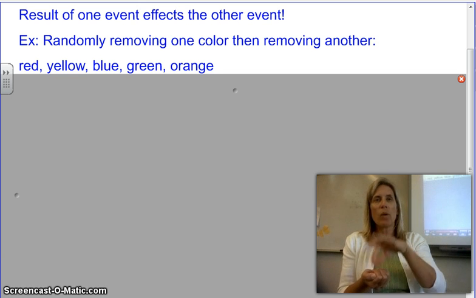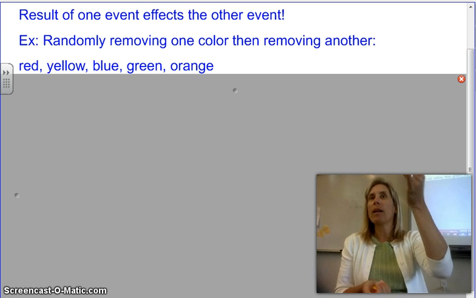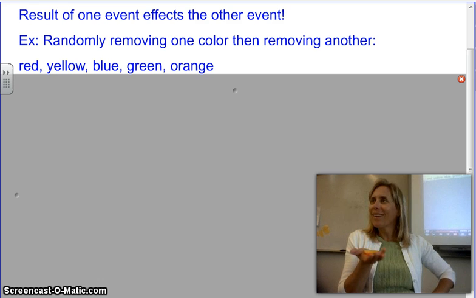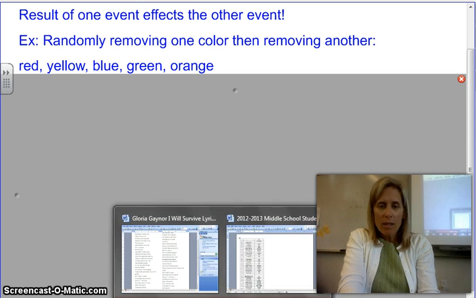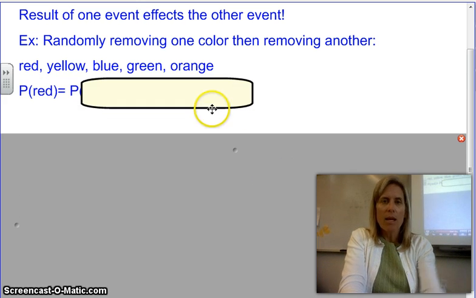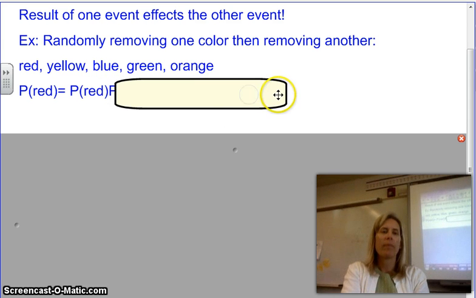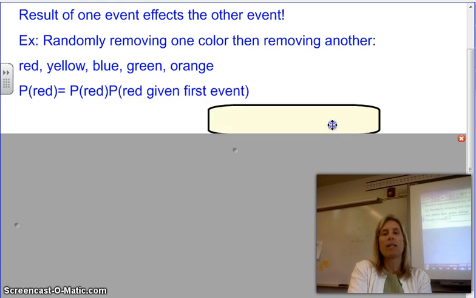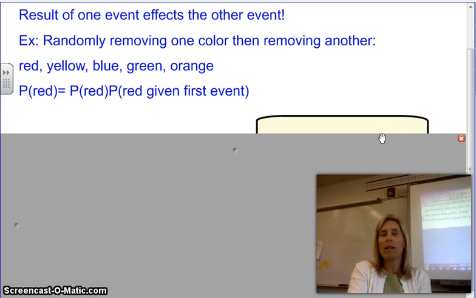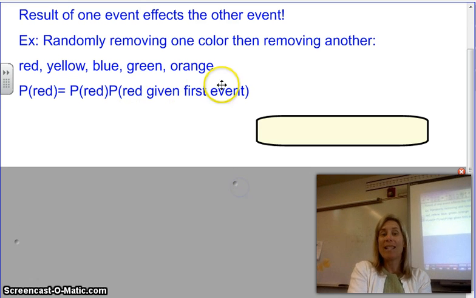So the first time it was 1 in 5, the second it's now 1 in 4, and so if I pull out, I got the red, what probability remains? 0 out of 3, 0 probability now because I took the red out, it's gone, okay? So what does that look like? Something like this. The probability of a red at first would just be the probability of the red out of all 5, and then the second time I draw a color out, it depends on what happened in the first event.